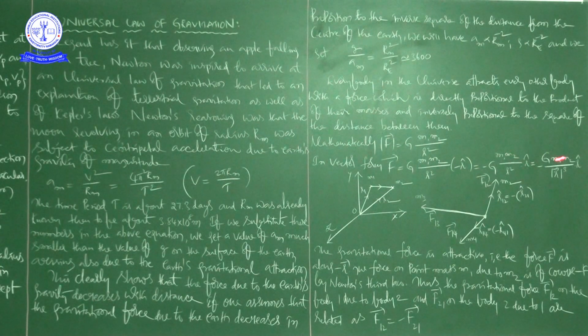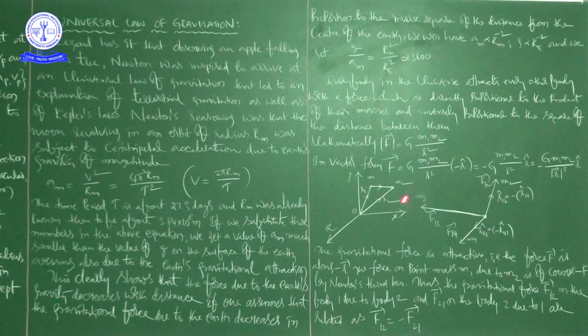Now the same thing you can also write like this. Observe carefully: this is r cap, and here modulus of r cubed. The numerator is the same, G into m1 m2. G is a scalar quantity, and m1 and m2 are also scalar quantities. I hope you know that m1, m2 are the masses, and mass is basically a scalar quantity.